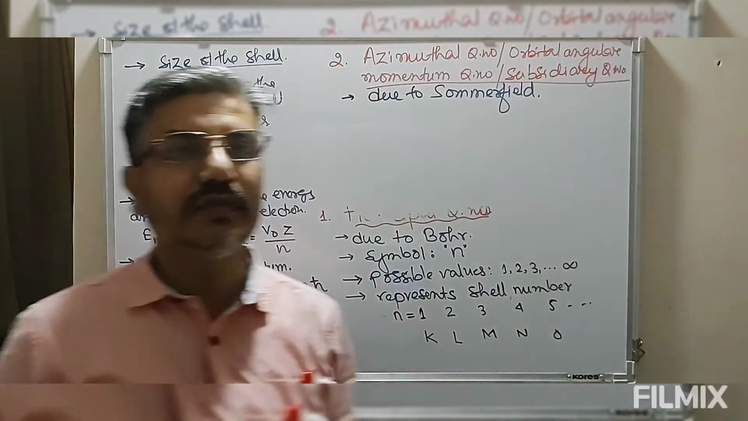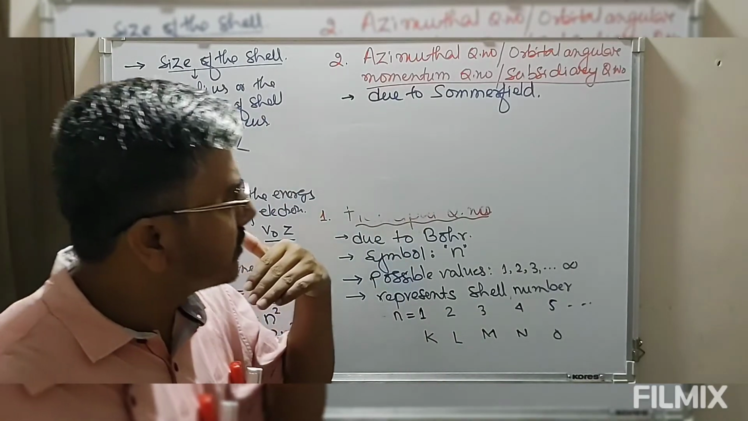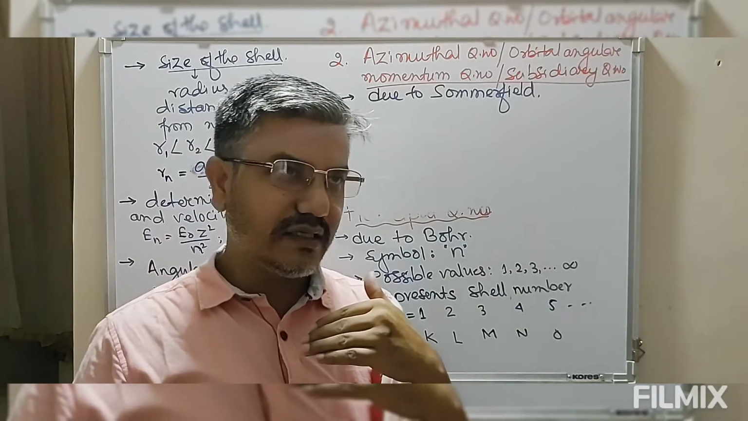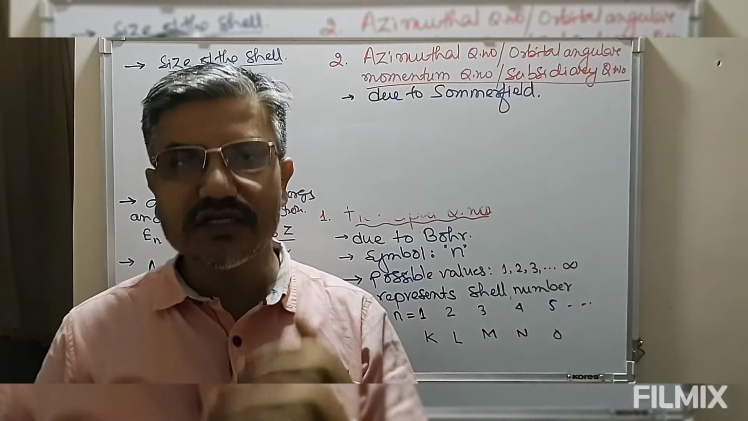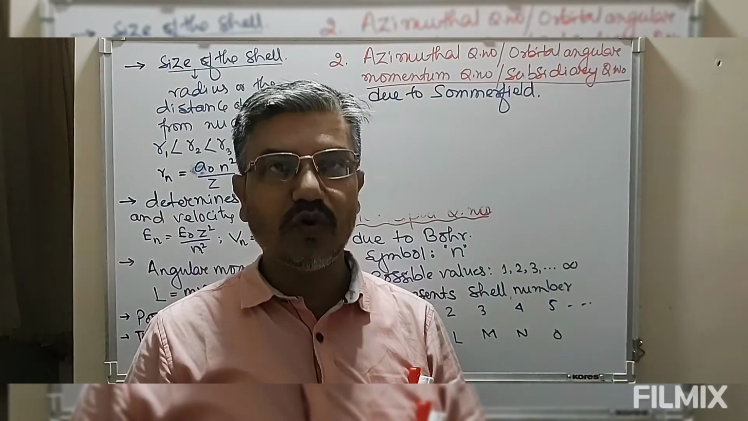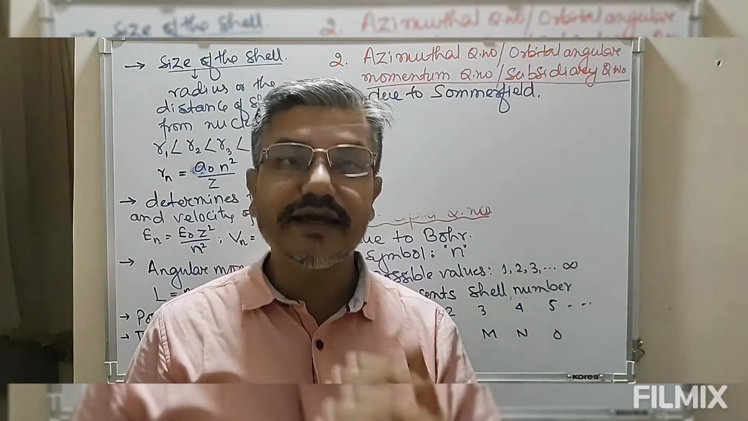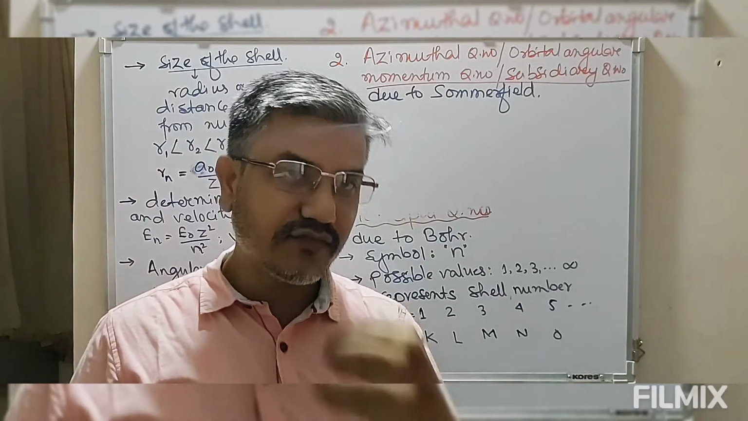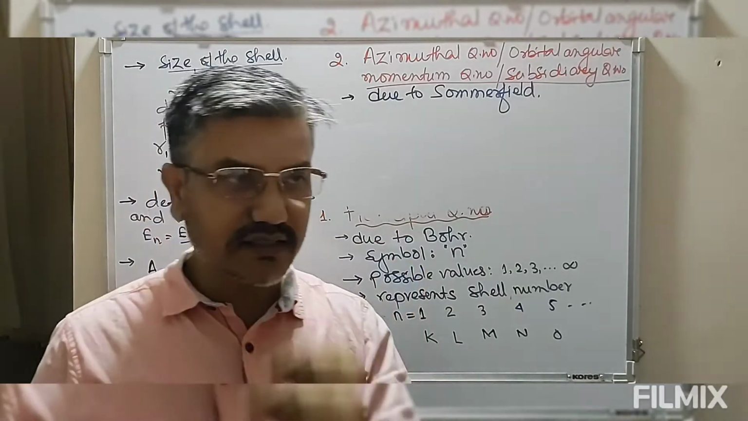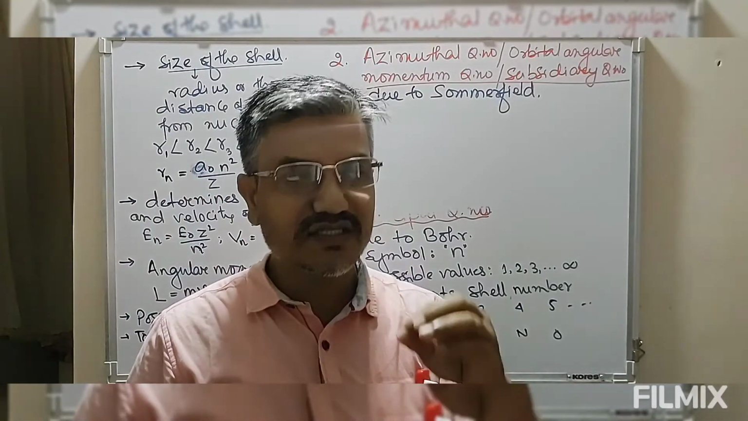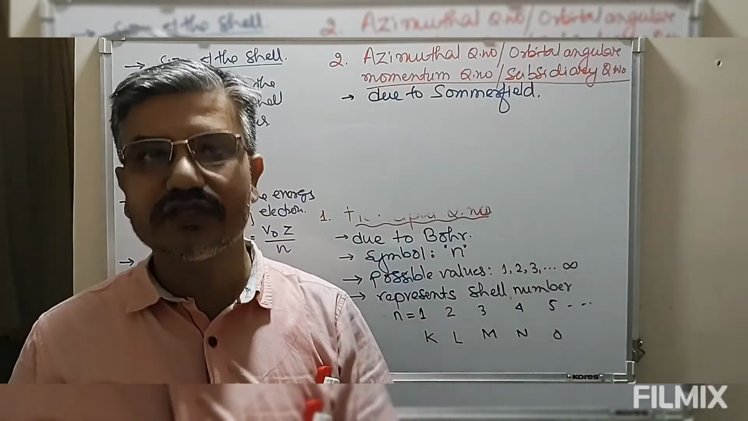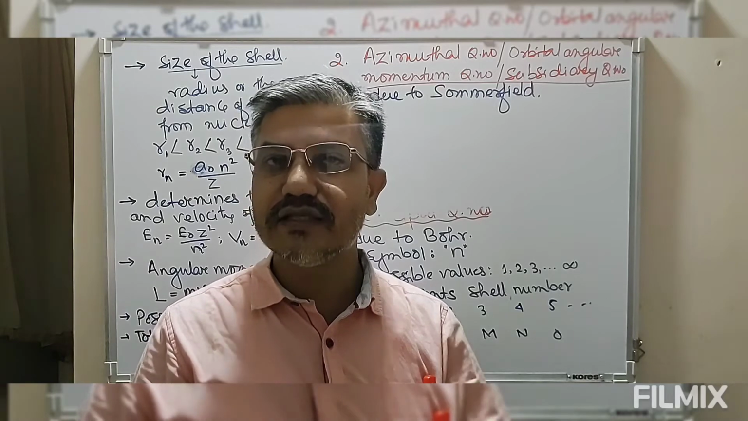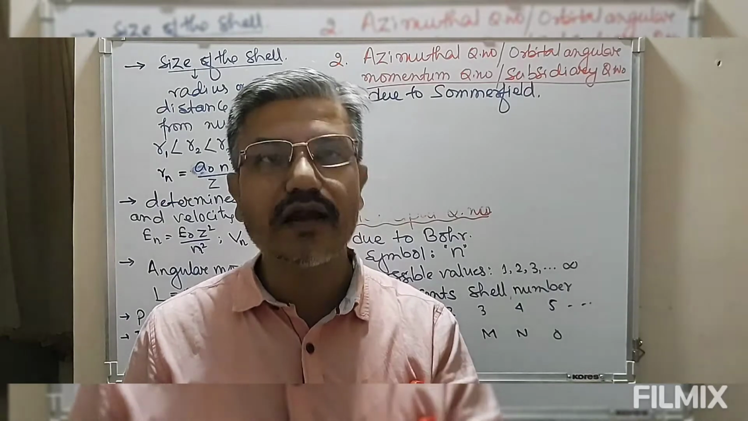This quantum number was developed or defined by Sommerfeld. Now, when the hydrogen spectrum, the single lines of the hydrogen spectrum, was placed in an electric field, the line was found to split into a number of fine lines. That is what we call the Stark effect.